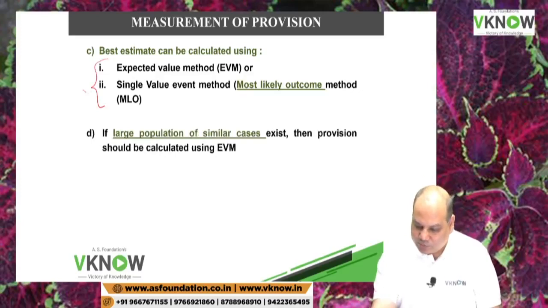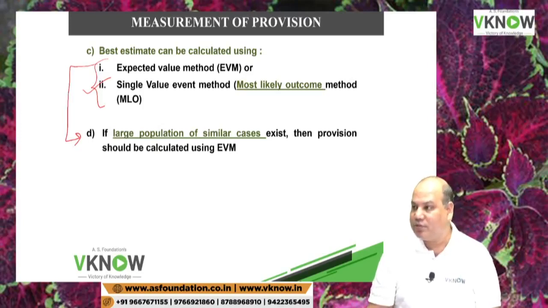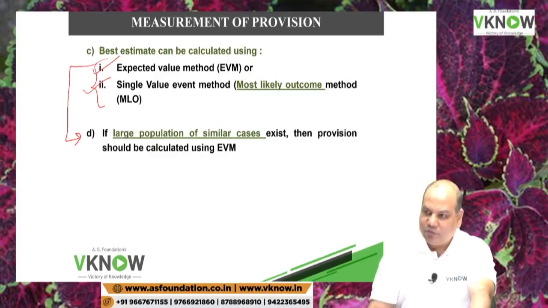So the example is pending, the second example from my side. When will you use the first method? If a large population of similar cases exist, like companies selling thousands of TVs with warranty, they will apply this method. They can't apply for every customer.